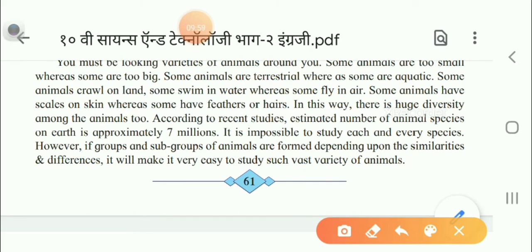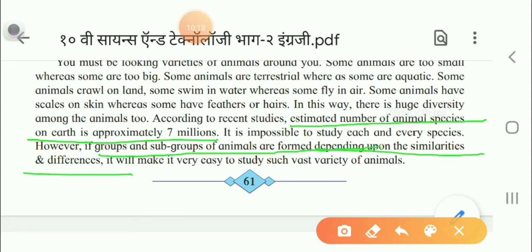First of all, you see that on earth nearly 7 millions species are there. And the second thing is that the groups and subgroups of animals are formed depending upon the similarities and differences, and this makes it easy for them to study the variety of animals.